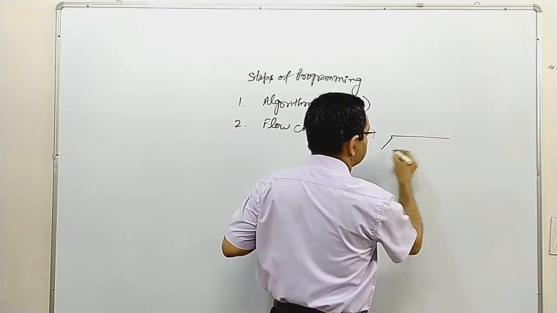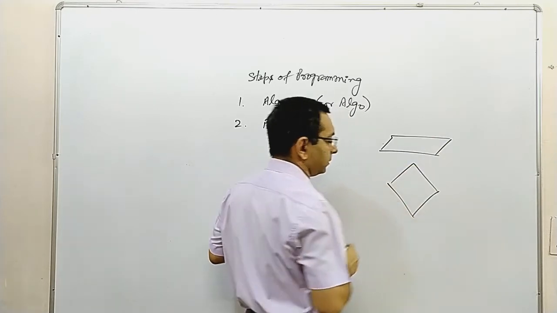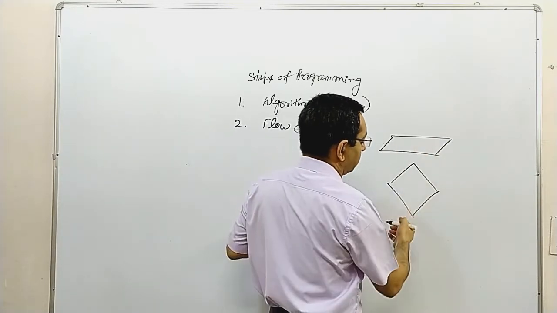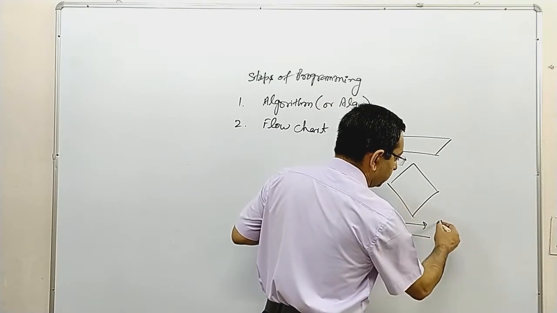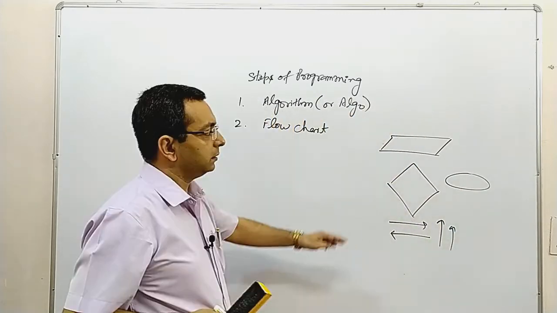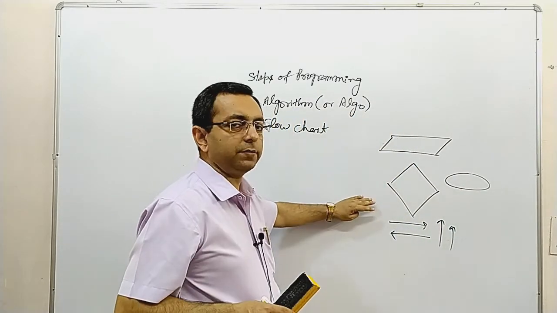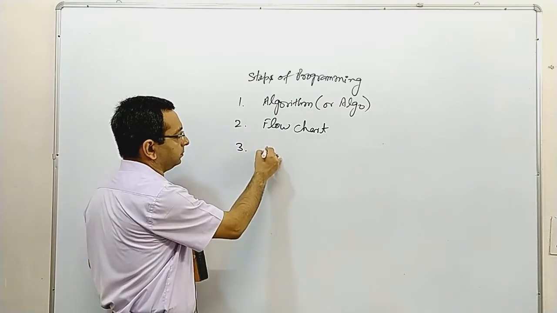For example, suppose you have seen these types of images: the parallelogram, the decision box, meaning the diamond shape, arrows, and some ovals. I hope you have seen these types of images in your last class. Now the third point is pseudocode.